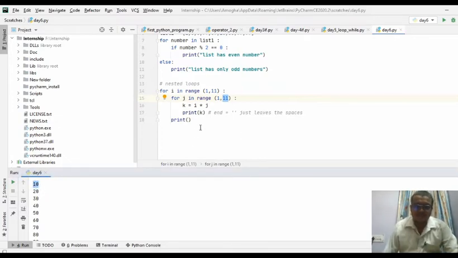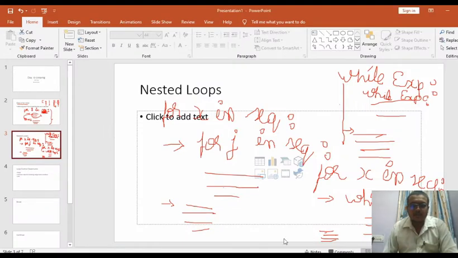So like this, you can use nested for loops. Instead of a for, you can use a while here. Like this, you can make nested versions of a looping system.